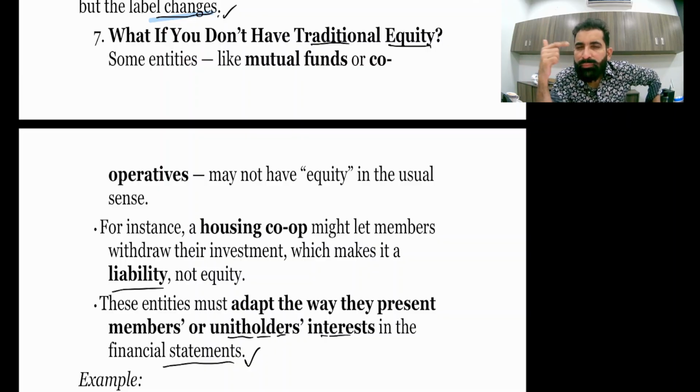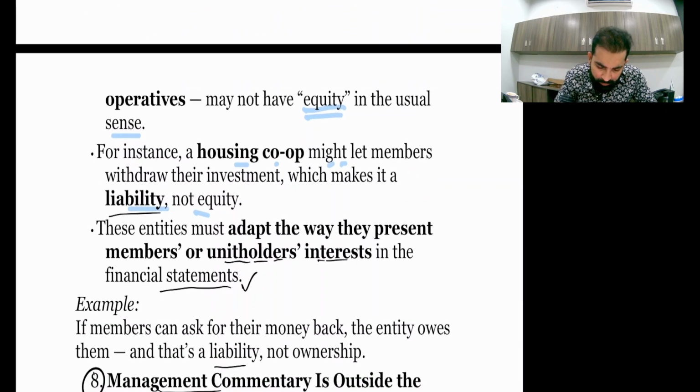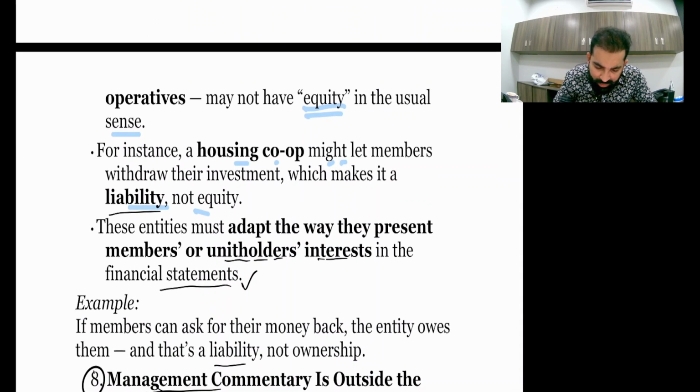In such cases it's a liability, not equity, right? I have taught you this in your IFRS 9 studies. Okay, so see, some entities like mutual funds and cooperatives may not have equity in the usual sense. For instance, a housing corporation might let members withdraw their investment, which makes it a liability, yes, repayable on demand. These entities must adapt the way they present members' or unit holders' interest in the financial statement. So they basically report it as a liability, not equity. And that's what IFRS 18 also says.